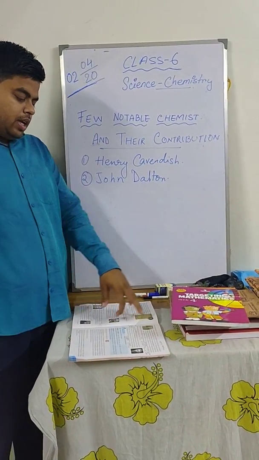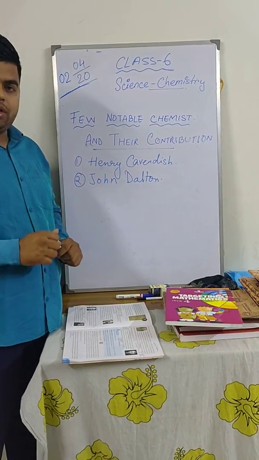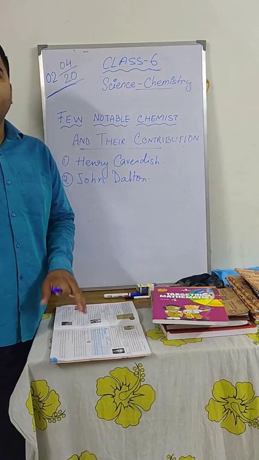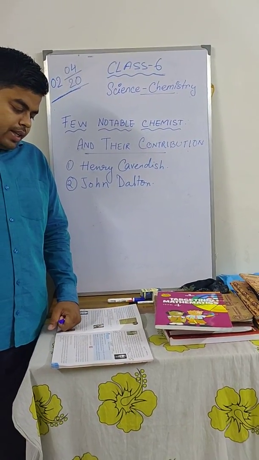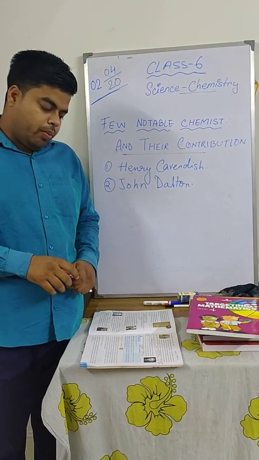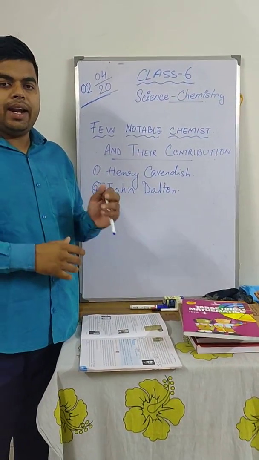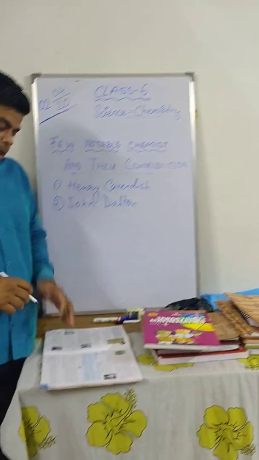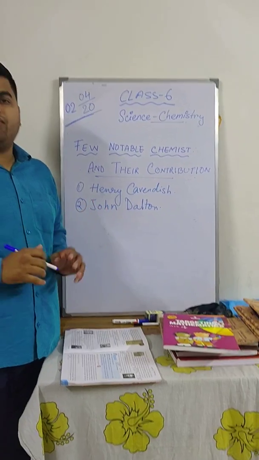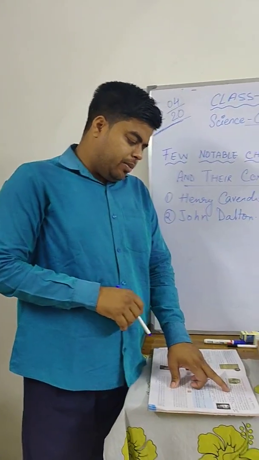The next scientist is Dmitri Mendeleev. Dmitri Mendeleev was a Russian chemist. And what did he do? He helped to transform the world of science with his way of organizing elements according to their weight and chemical reaction. There are so many elements present on this earth, and how do we read about them? So he arranged these elements according to their weights and chemical reactions in a tabular form called Mendeleev's periodic table, which is used in chemistry and physics.